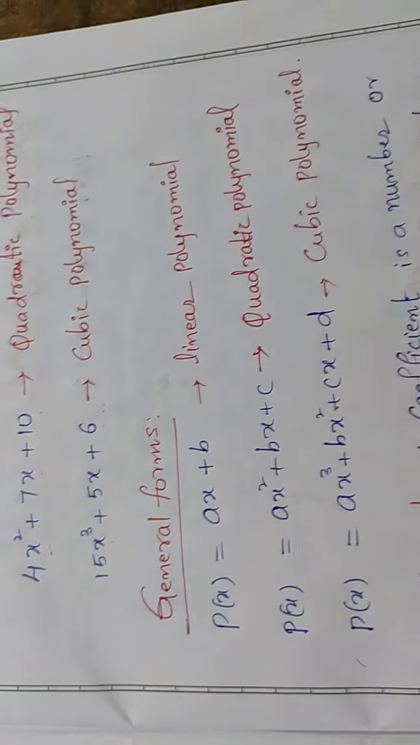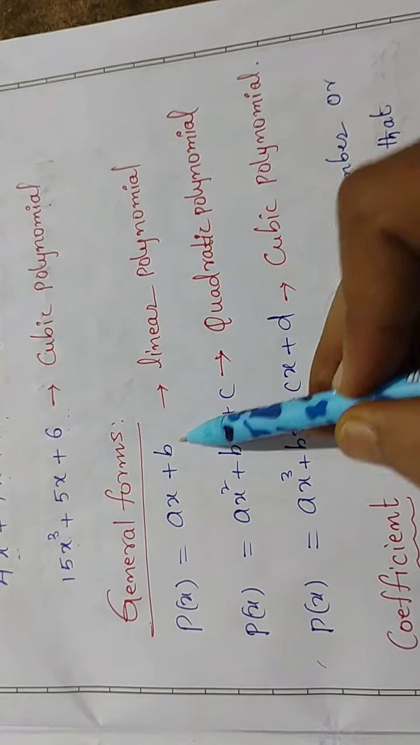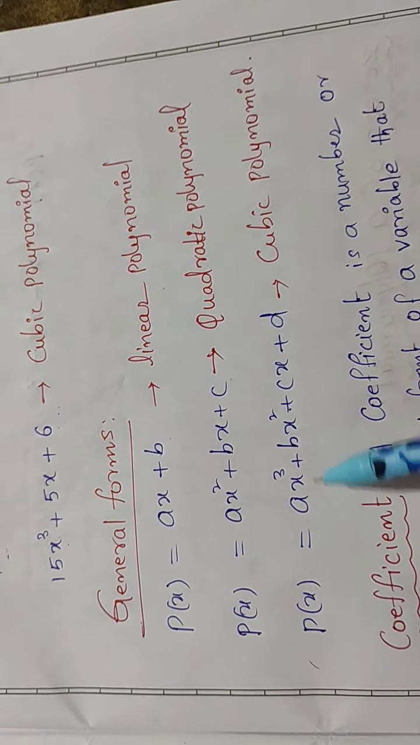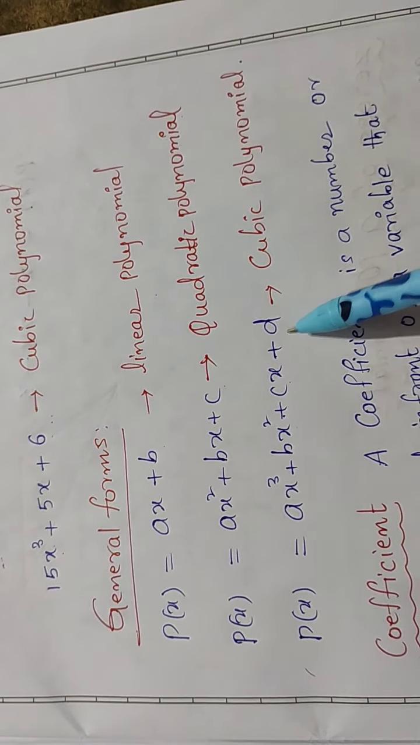Okay, now the general form: ax plus b, it is a linear polynomial. ax square plus bx plus c, it is a quadratic polynomial. ax cube plus bx square plus cx plus d, it is a cubic polynomial.